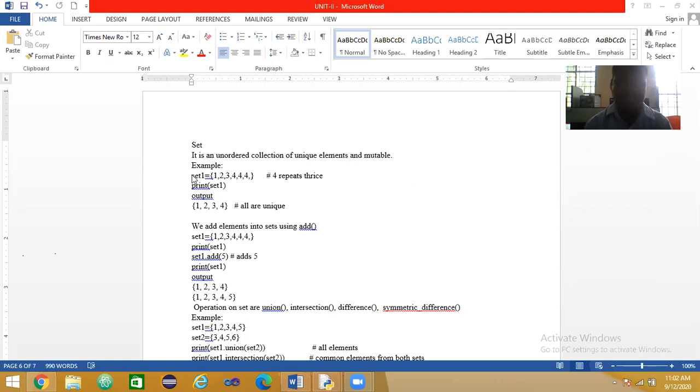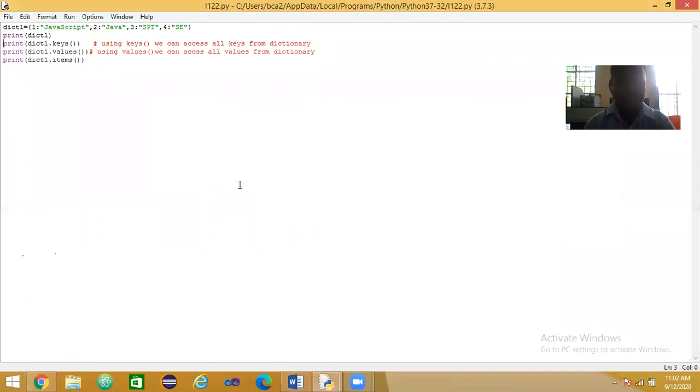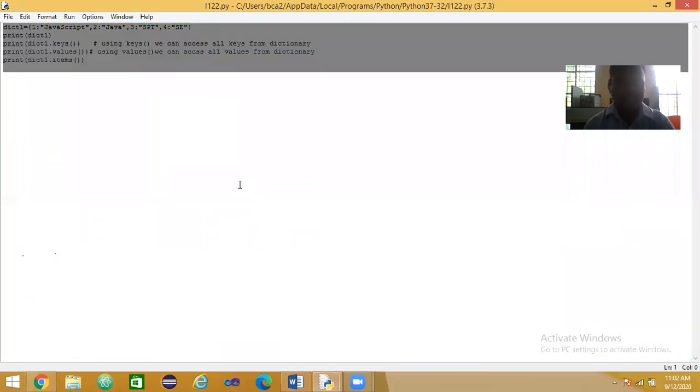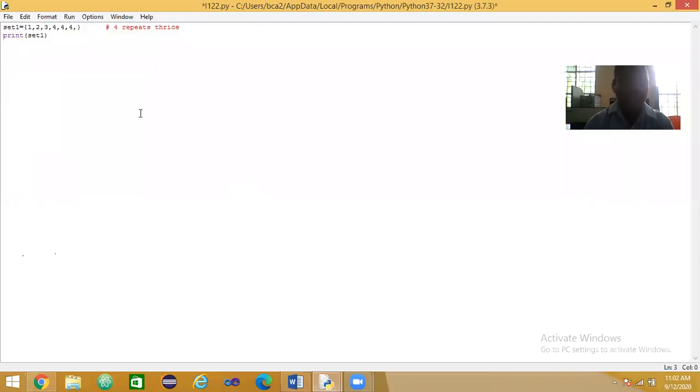See here, set1 is equal to, and here also we use the opening and closing curly braces to declare the set type.